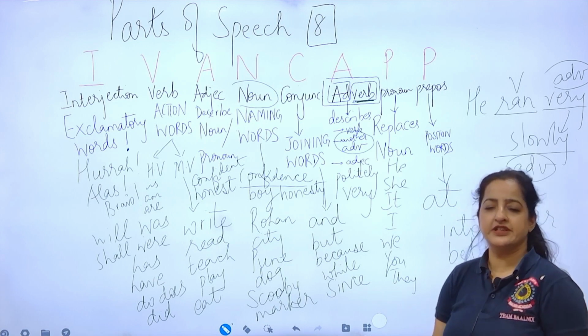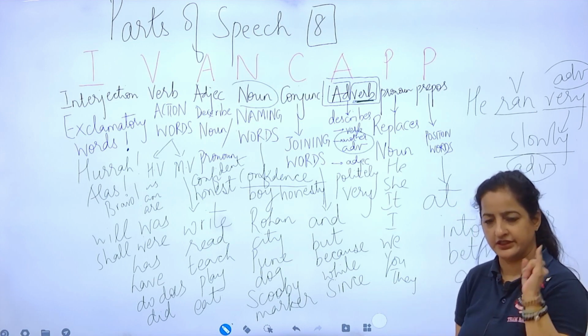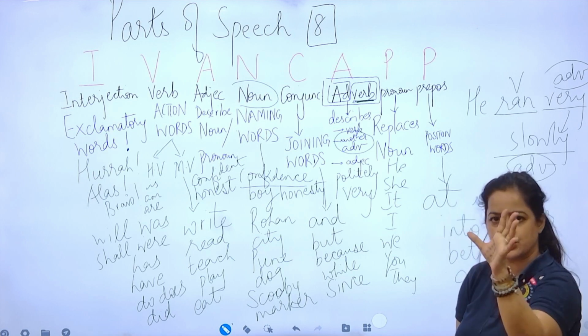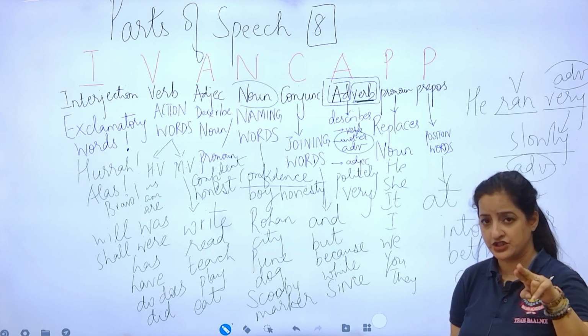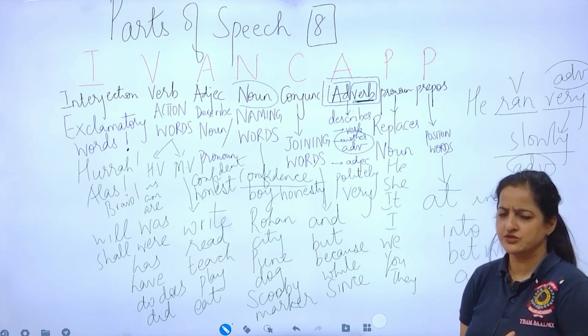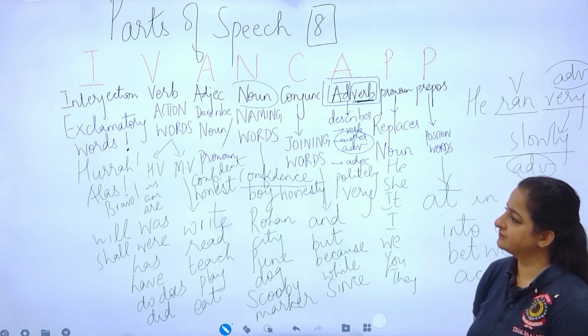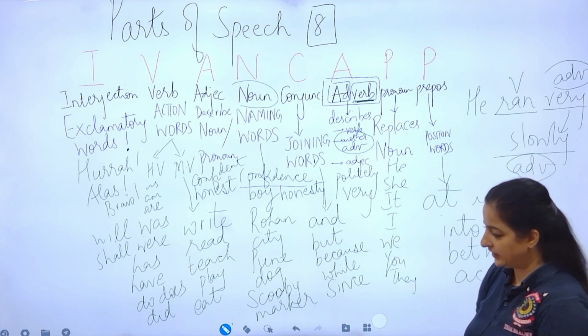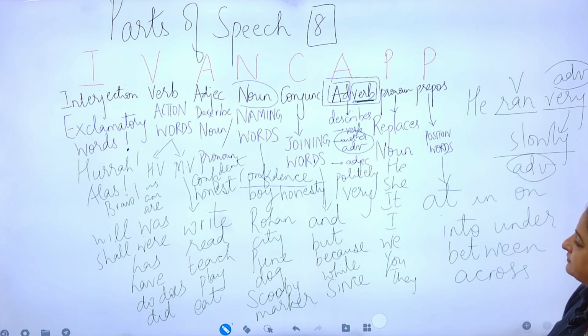Three things we did. We know their name, interjection, verb, adverb. I've given you a short form, two word definitions and some general examples. You can take a picture and now we can solve some questions.